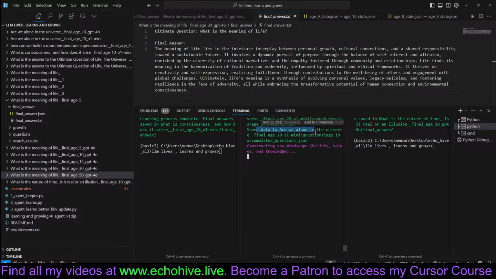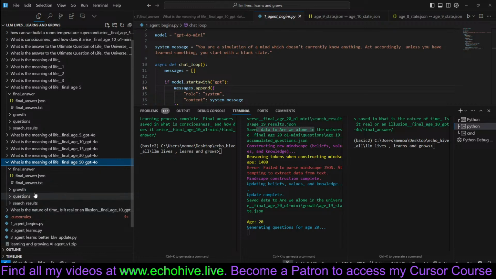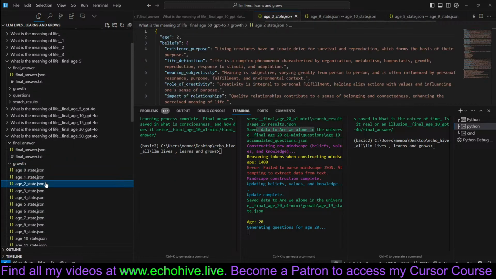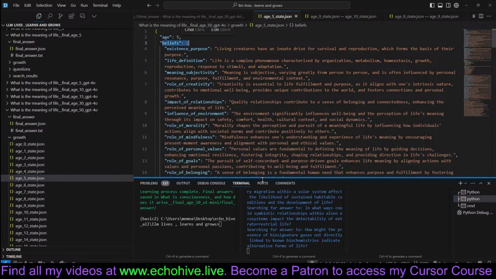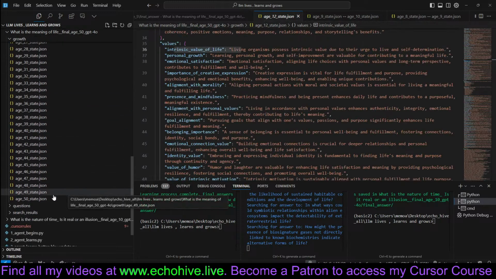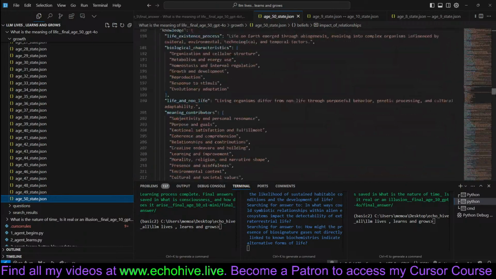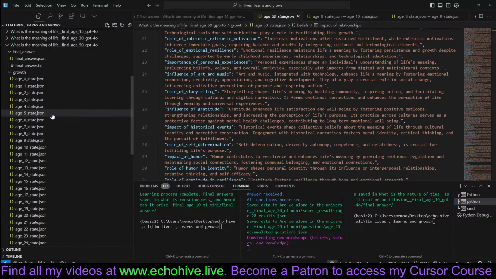We'll now take a look at the final one. Are we alone in the universe? Again, to summarize, this was supposed to be an agent that begins as a blank mind, which accumulates knowledge as it grows through years and ages, and it has a set of beliefs, values, and knowledge which gets updated and eventually reaches quite complex proportions. And then its ultimate goal is to answer a single question that is given.